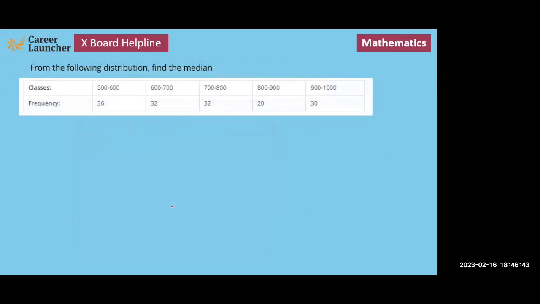From the following distribution, find the median. So we know the median will be equal to the value that corresponds to n by 2. And what is n? N is equal to sigma fi, and that will be equal to, so this is 36, 64, that is 100, 150.